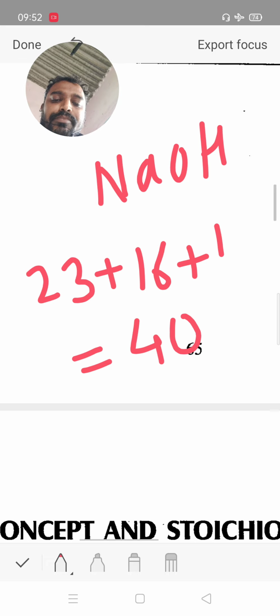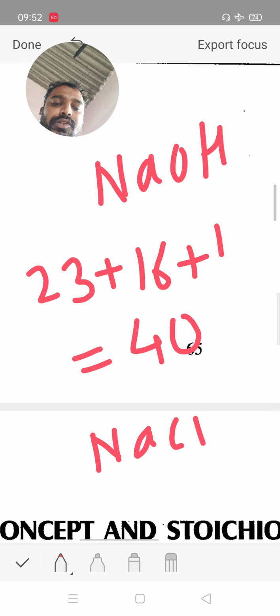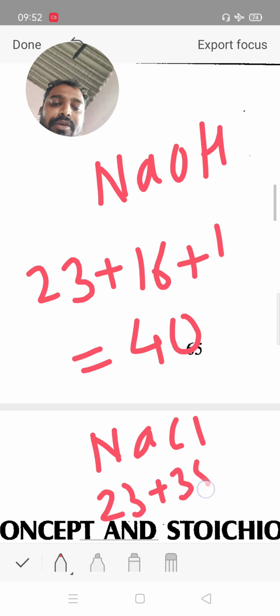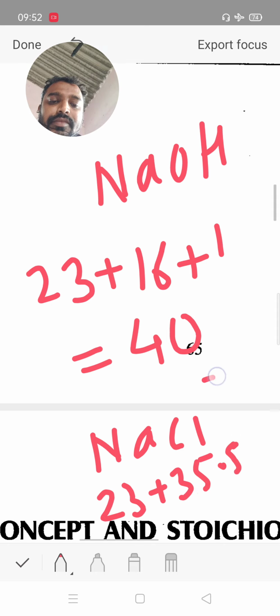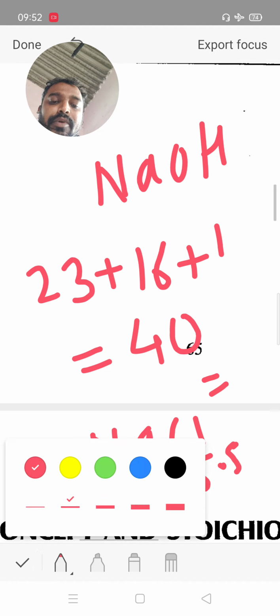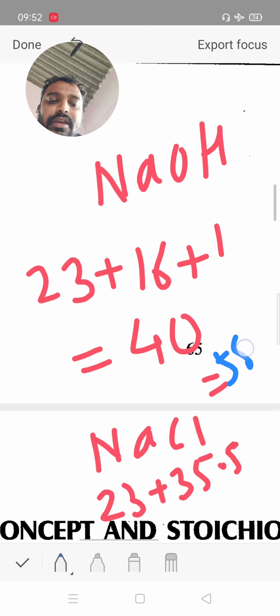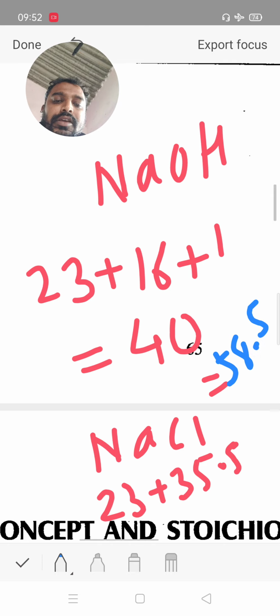Now another example, NaCl. Sodium 23, chlorine 35.5, then total is equal to 58.5. It is the molecular weight of sodium chloride.